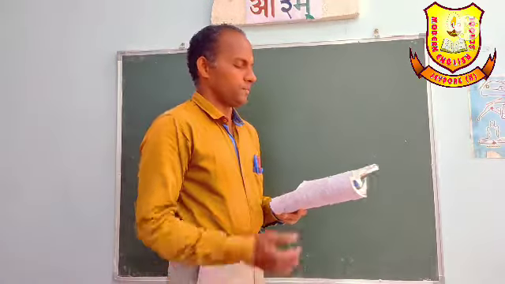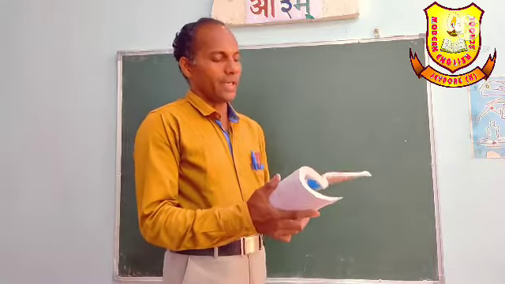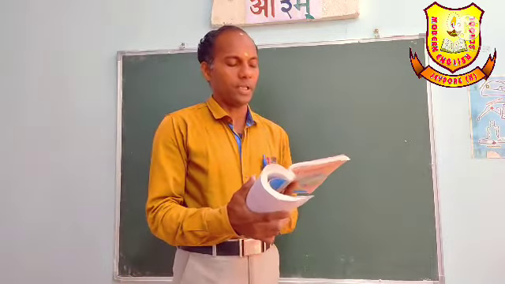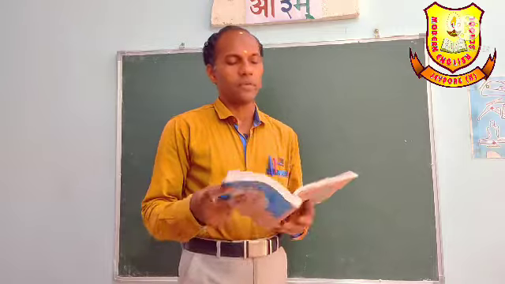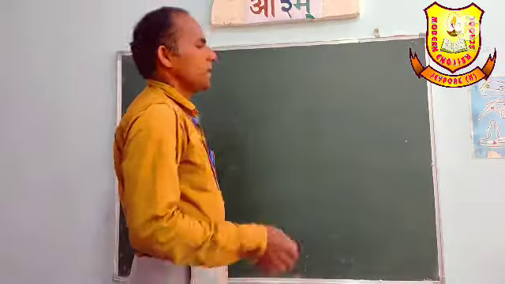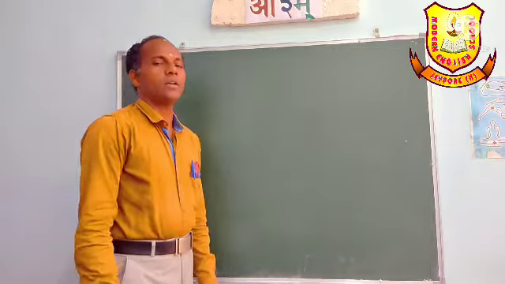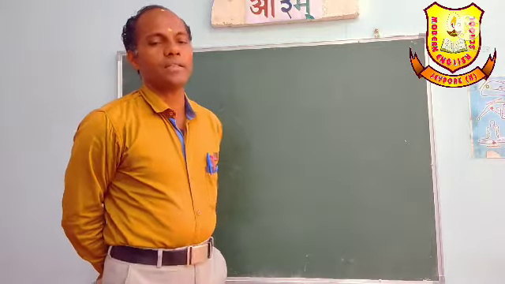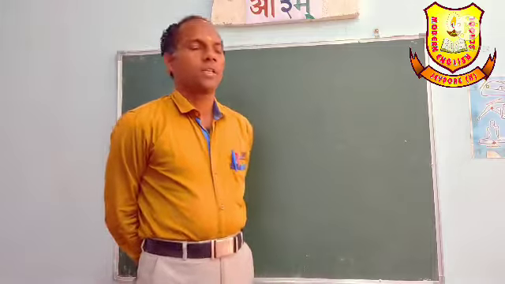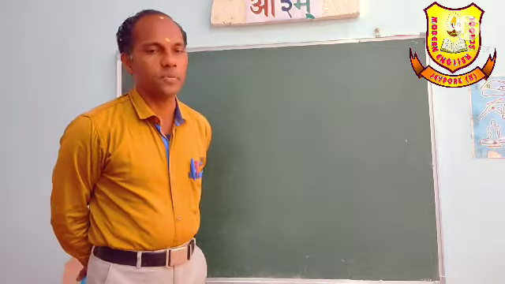So, the train travels 360 km at a uniform speed. Here, this is a problem based on speed, distance, time. The train is moving with a uniform speed.